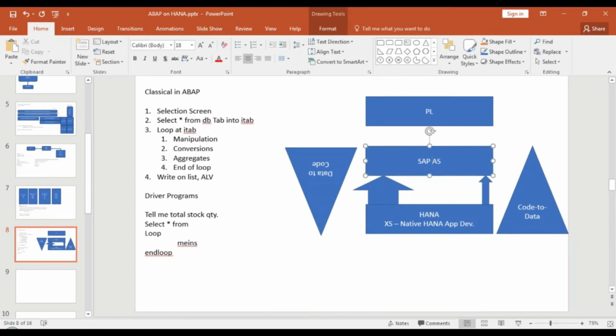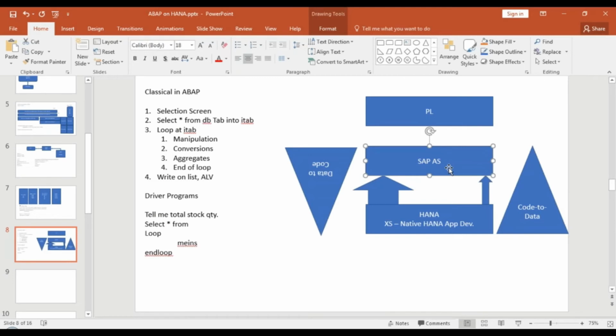Now, why companies need AS is because of customizing. Your people are already using application server. You have lots of customizing. You have lots of data models. You still need the data dictionary concept. Somebody should be able to create the database table. Can you remove it today? Lots of ABAP consultants, you have a big team in your company. You want to write reports.